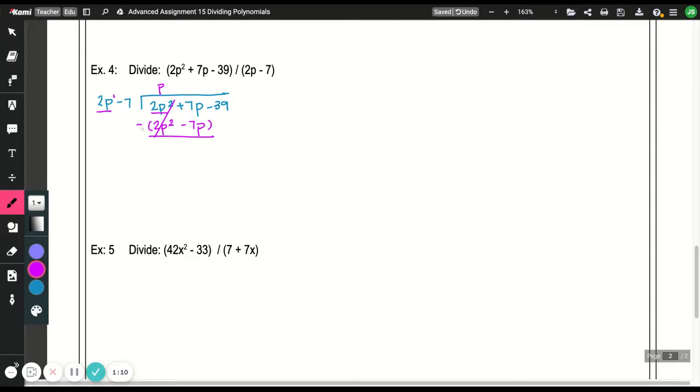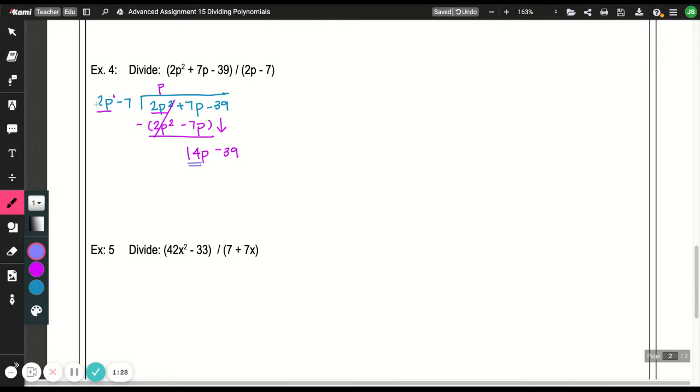7, we're subtracting negative 7. So when we subtract a negative 7, we add 7. So 7 plus 7 is 14p. And then we bring down the next term, negative 39. So now we do it again.